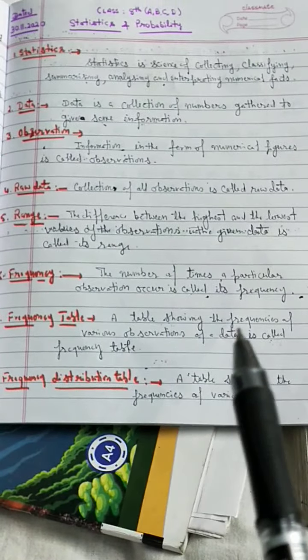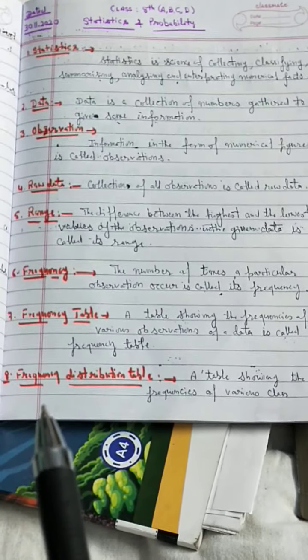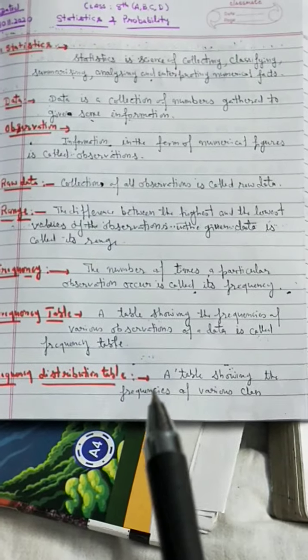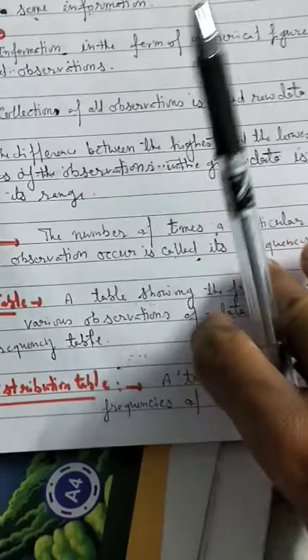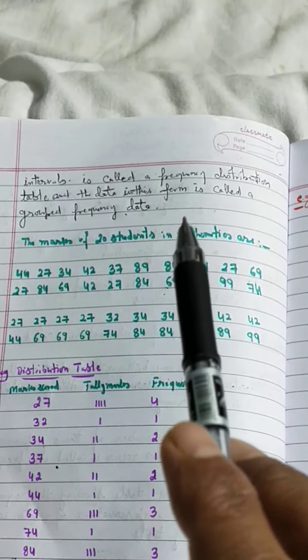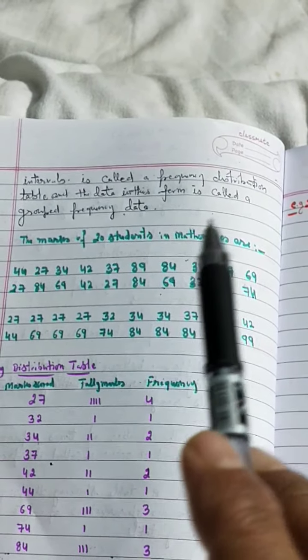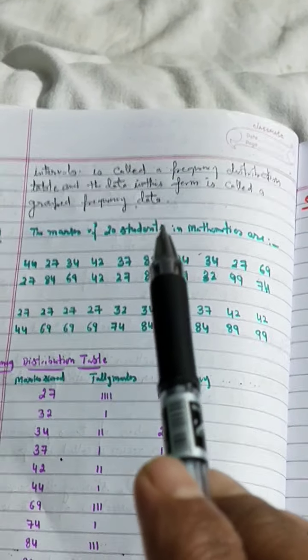A table showing the frequencies of various class intervals is called a grouped frequency distribution table, and the data in that form is called grouped frequency data.